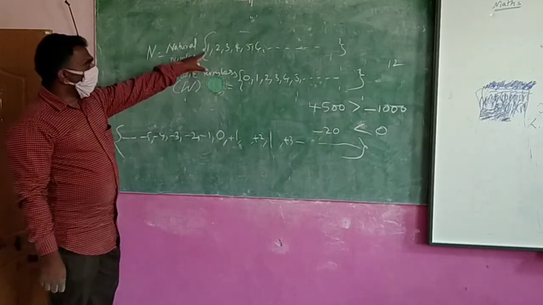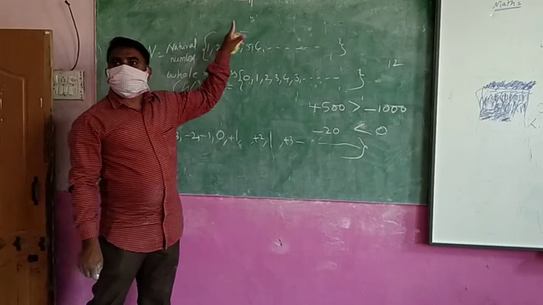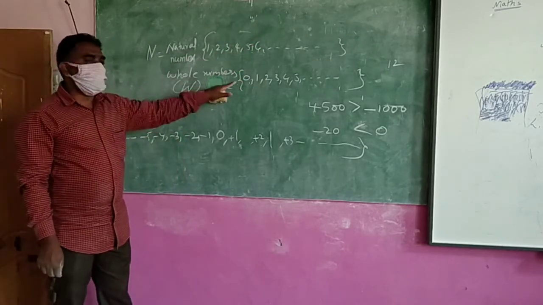So you see that when 0 is not there, they are natural numbers. When 0 is added, you give another name, whole numbers.